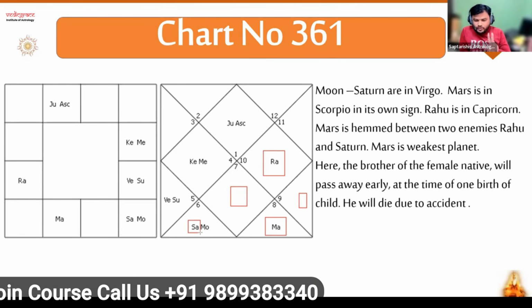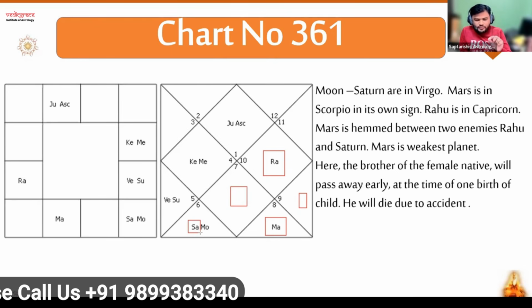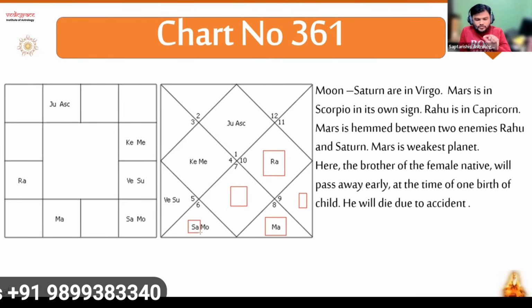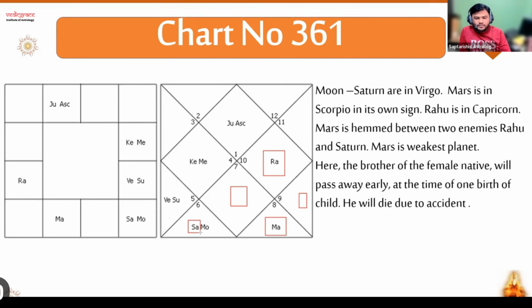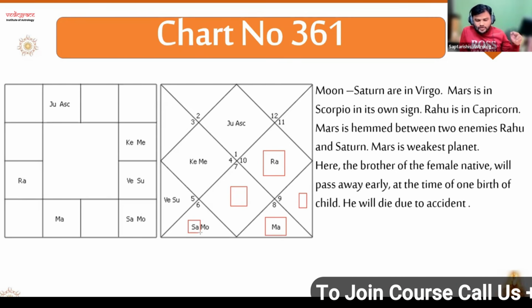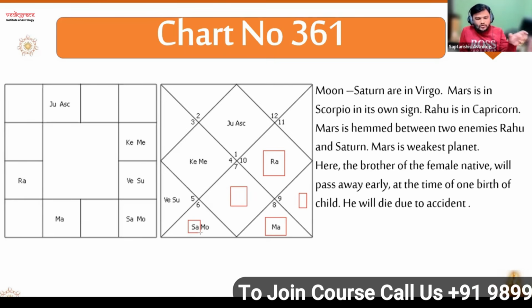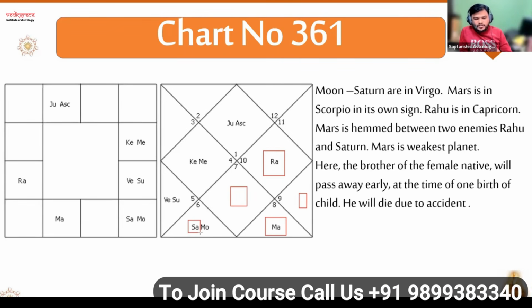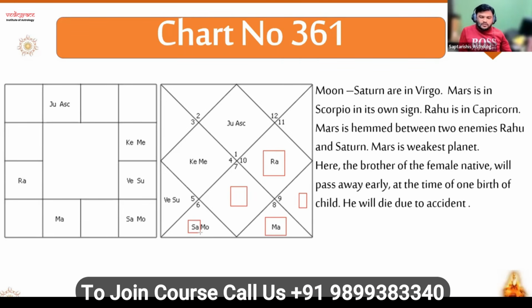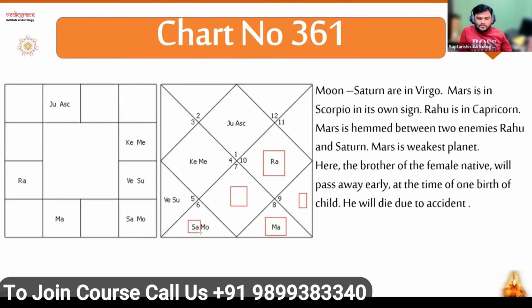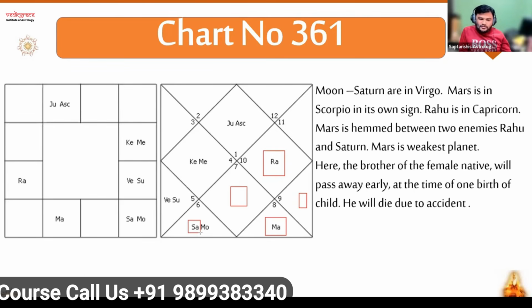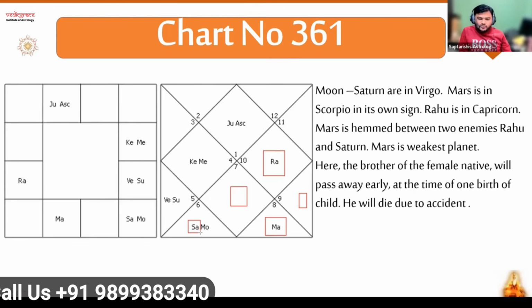Remember, here we are using two different concepts. One is empty houses in 2 and 12, where the planet becomes weak. The other is enemy planets, hemmed between enemies. In Vedic, we are very strict about the 2 and 12 houses, but here we are not very strict about them. That can be possible in other houses also.